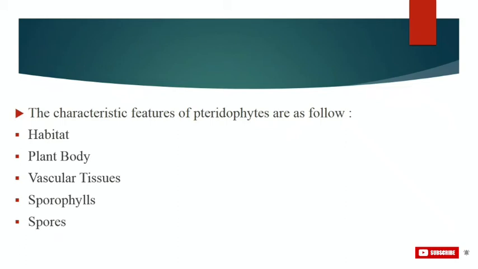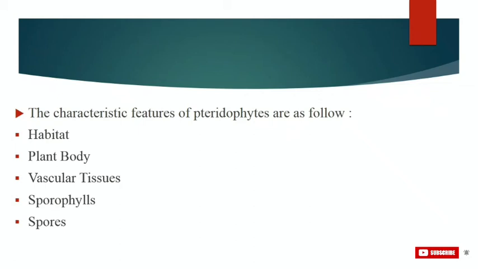Talking about their spores, the spores germinate to give rise to not clearly visible, small but multicellular free-living, mostly photosynthetic thalloid gametophytes called prothallus. In the majority of pteridophytes, all the spores are of similar kinds. Such plants are called homosporous, because they have similar kinds of spores, that is, the same.